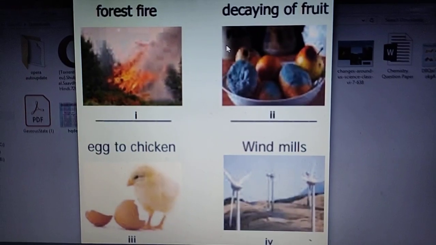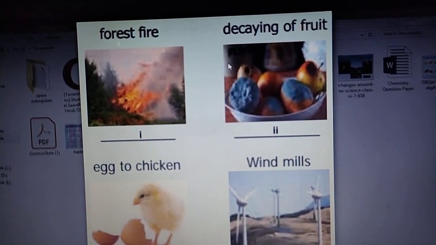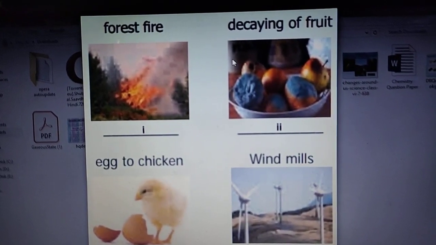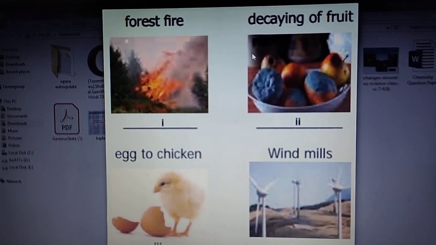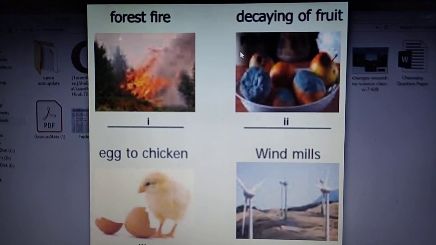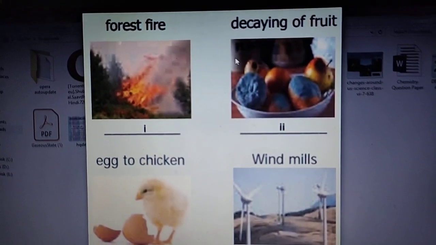Okay, as you can see, classification of changes, the first topic of your chapter. All changes are not of the same kind. The changes may be classified in several groups. So, some groups based on the classification of changes are described below.